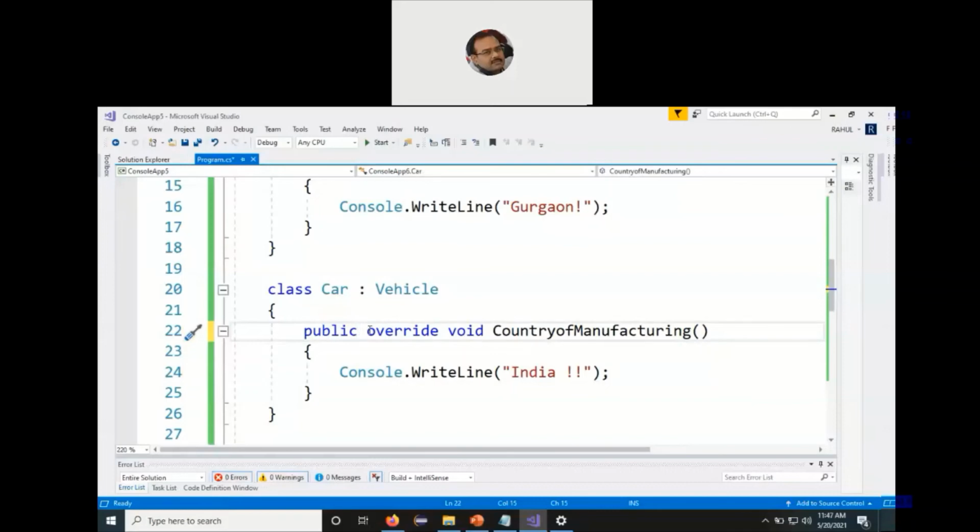For example, if the base class function was protected, then in the derived class I can make it public. However, I cannot make it private. Or if the base class function was public, I cannot make it private. I cannot lower down the scope, because then you are blocking the accessibility of that function from the subsequent derived classes. That is something which we have to take care of when we go for abstract classes and abstract function fundamentals.